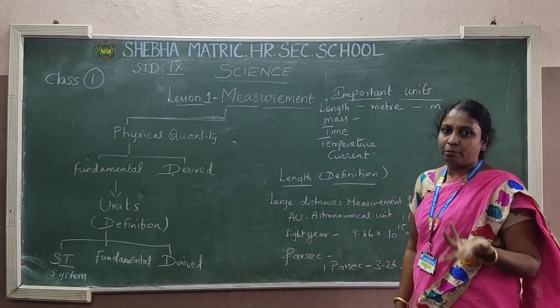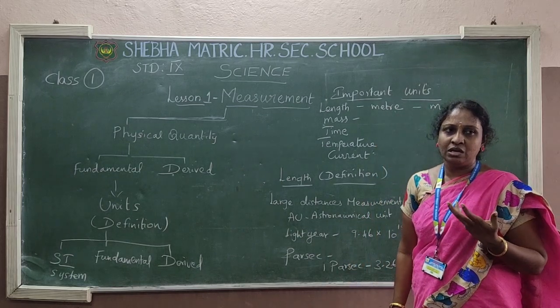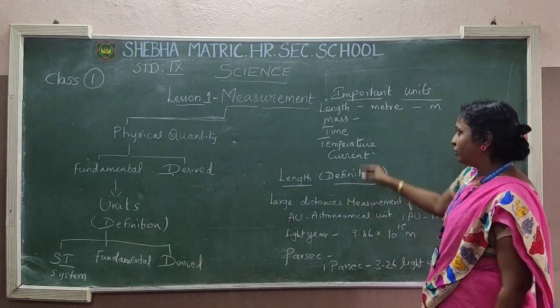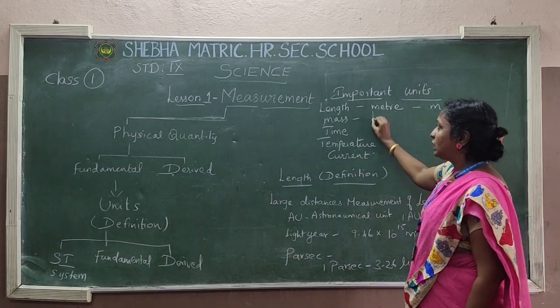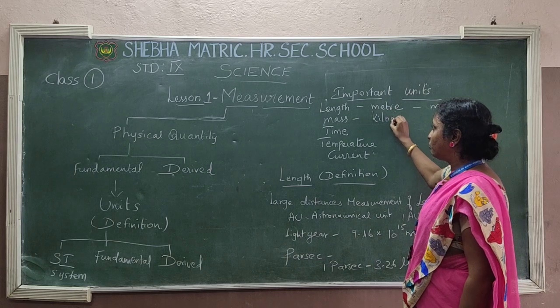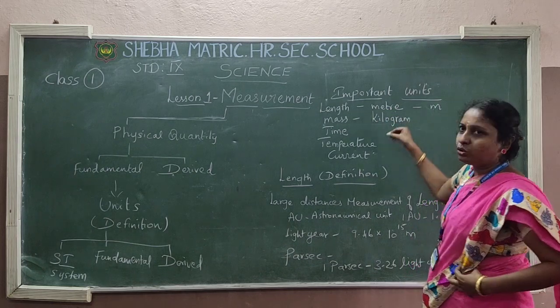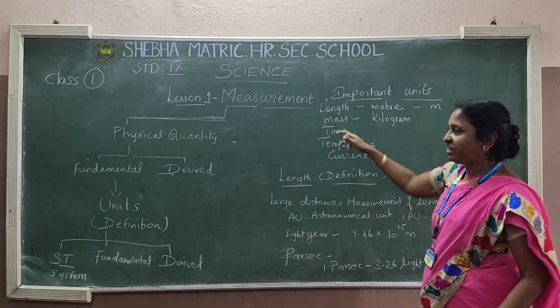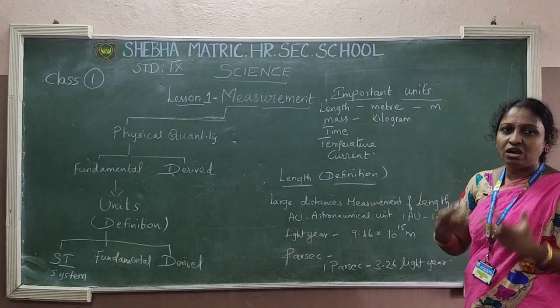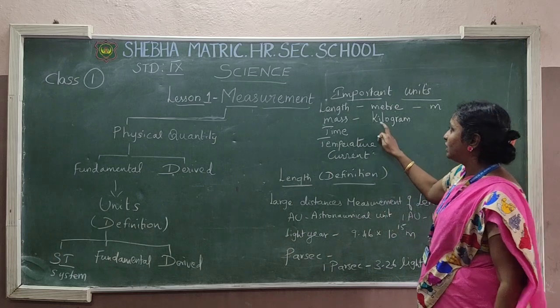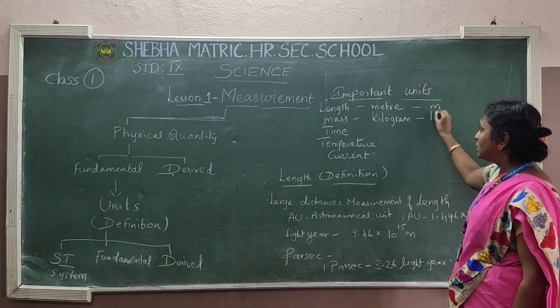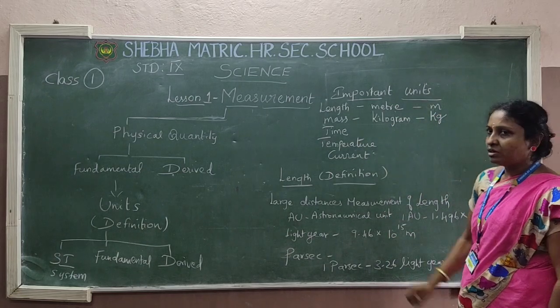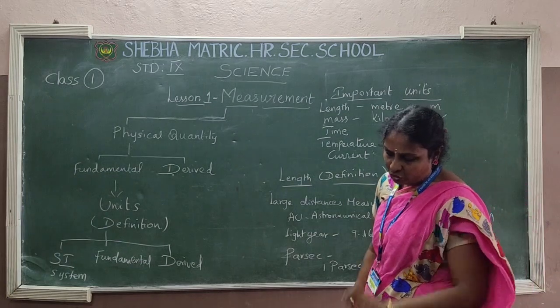Okay. Next one, mass. When you are buying provisions in a provision store, what unit are you using? Kilogram. 1 kilo, 2 kilo, half kg, like that we are saying, no. So that is called kilogram. Mass means weight. That weight is always measured in kilogram. What is the symbol? Kg. Kg is the symbol given for kilogram.